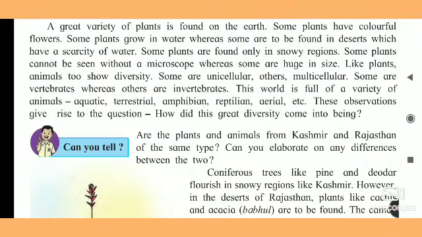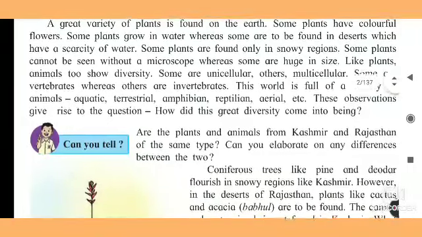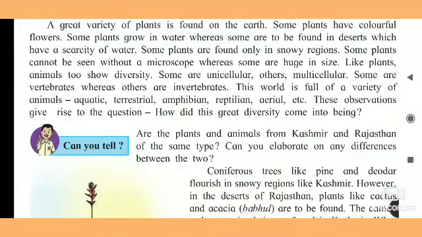Animals are also small. You know that amoeba, paramecium, euglena are very small. We cannot see them with our naked eyes. We have to use a microscope for that purpose. In the same way, some plants are also very small. They are microscopic, whereas some are huge in size, like mango and banyan. These are very big plants.